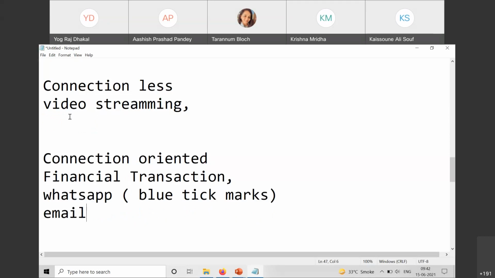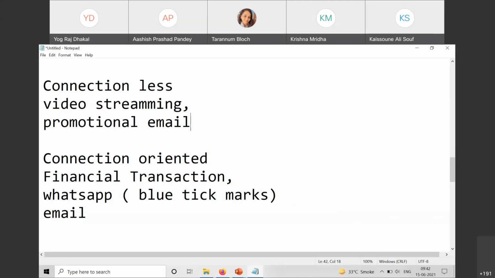But when I'm saying it is a promotional email of any company which is taking email addresses in bulk and sending discount or product related information, they are not bothered whether you are reading that or not. So in that case, it is connectionless. So at times, it depends on the requirement of your application.